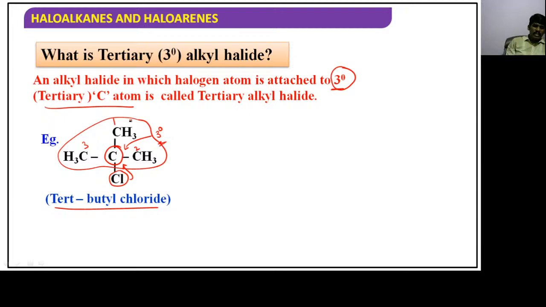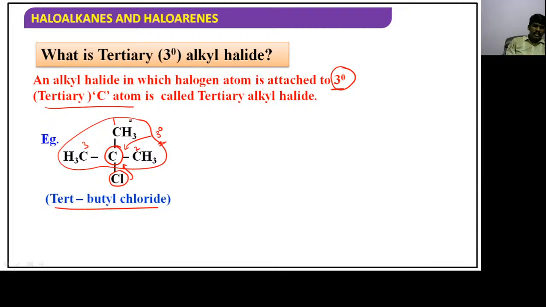Now, what is the IUPAC name? How can you give it, guys? CH3 is given, CH3Cl. So you should give the priority to the chlorine. So we'll start from here. It is number 1, number 2, number 3.